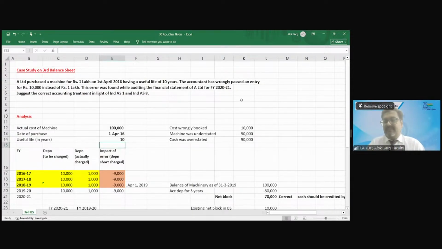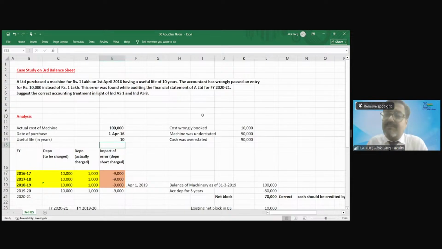What is the impact? Pitambar, please tell me. Depreciation short charge. Every year the depreciation is short charged by 9,000 rupees. 10,000 divided by 10 is 1,000. It has to be 10,000, but it has been charged as 1,000 rupees. So every year in the last 4 years, depreciation was short charged by 9,000 rupees.